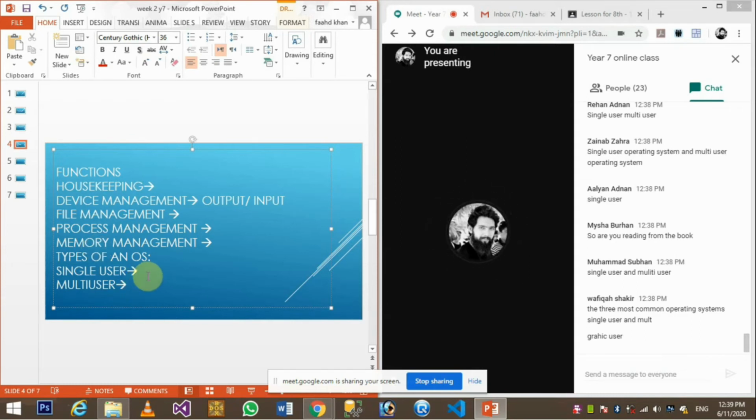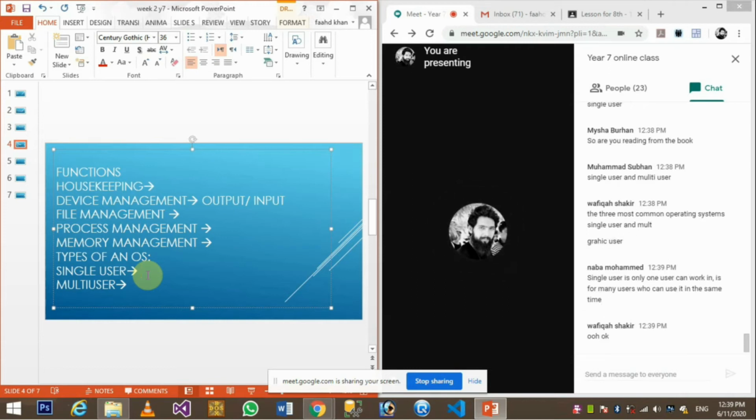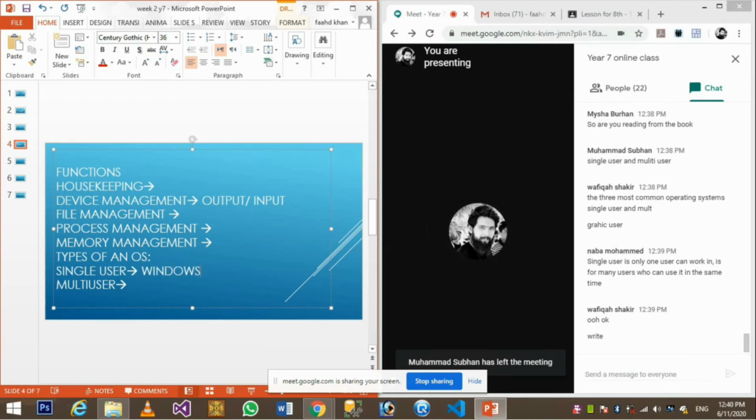Single user, which we are using right now, which we only use for individual purposes. Like Windows 10, Windows 8.1, Android, iPhone, we are using those operating systems. So these are single user, for individual users. Windows, Android, iOS, these are single user.